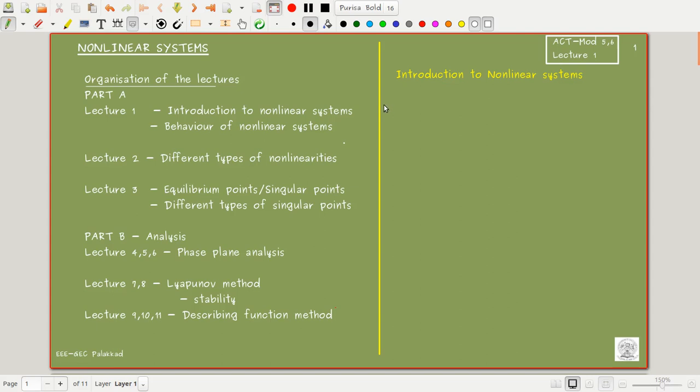Even so, the control techniques we used for linear theory work well enough for these nonlinear systems, because we make a very good approximation from the nonlinear to the linear part.